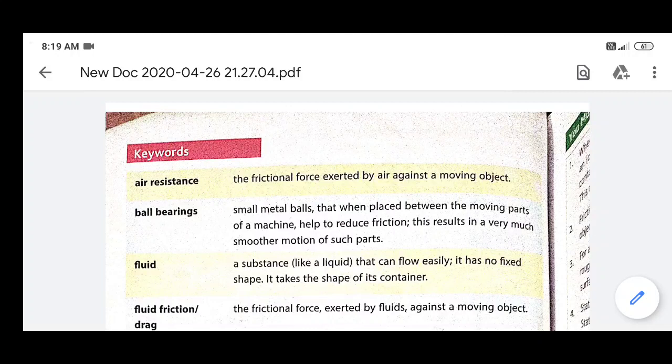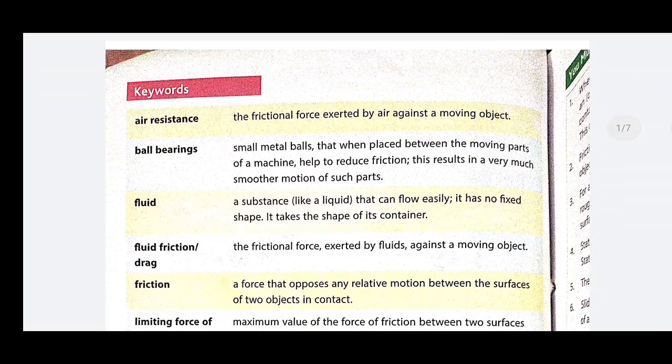Here this is the photograph or copy of your book. At the end of the chapter, some keywords are given. In these keywords, there are so many points. You must memorize these keywords.